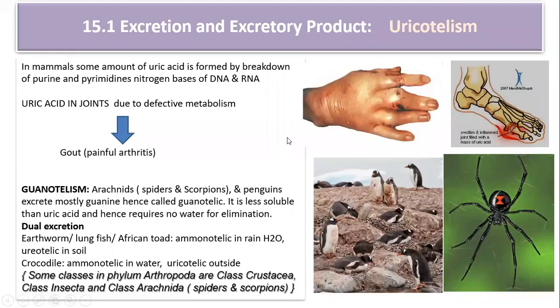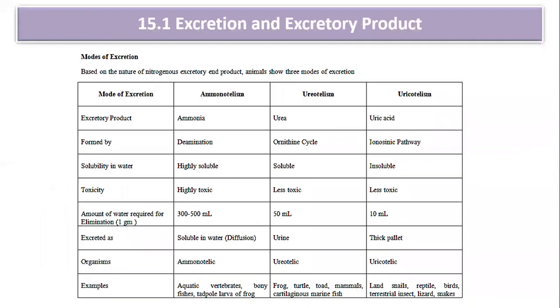Look at this comparative table. The first point is mode of excretion: it can be ammonotelism, ureotelism, and uricotelism. You have to remember the excretory product, the process by which it is formed, and that the processes occur in the liver. Then you have to remember the solubility in water.